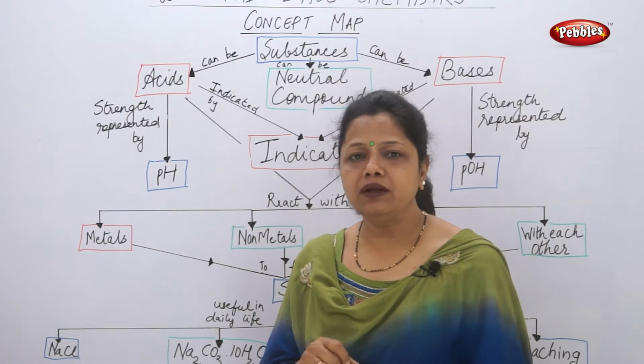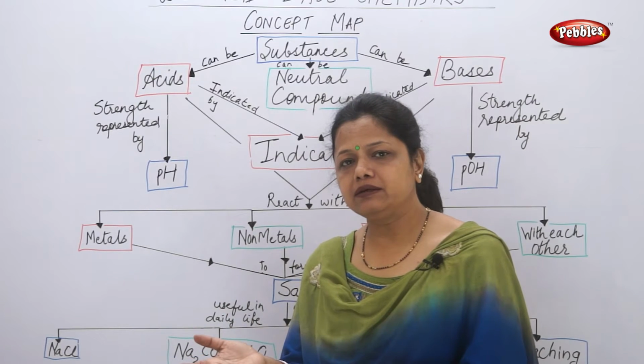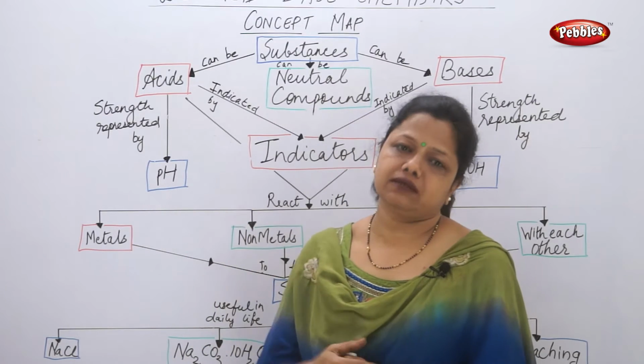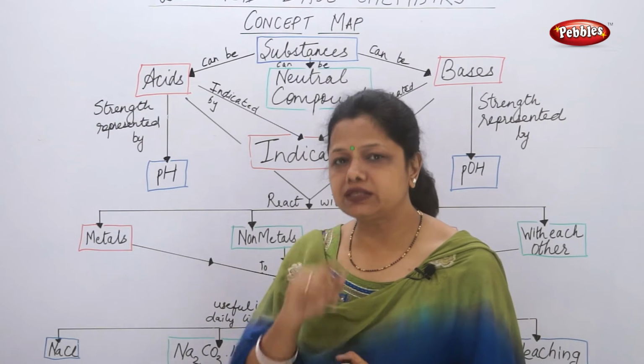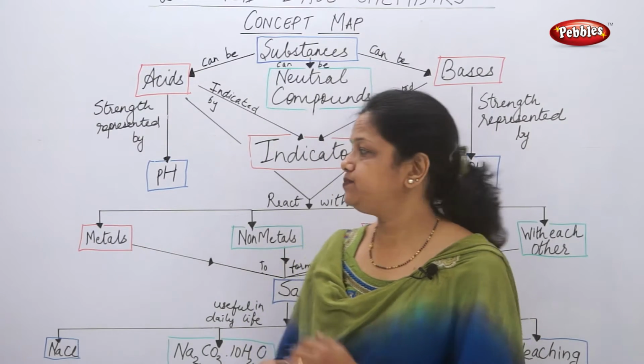If it is not equal, if it is more towards the acidic side, we will say that substance is acidic. But if it is more towards the basic side, we will say the substance is basic. We will not call it neutral.